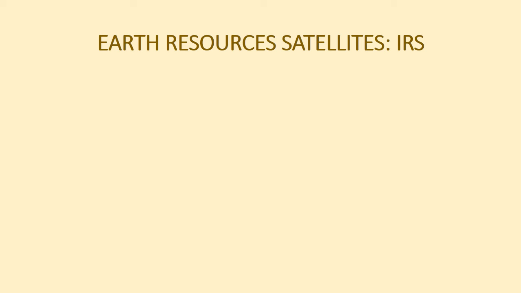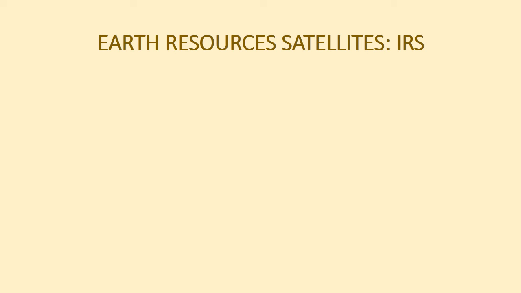The Indian remote sensing satellite was the next logical step towards the national operational satellites, which directly generate resources information in a variety of application areas such as forestry, geology, agriculture and hydrology.